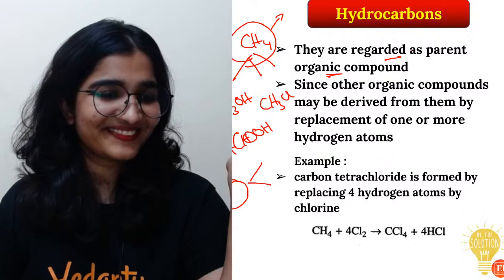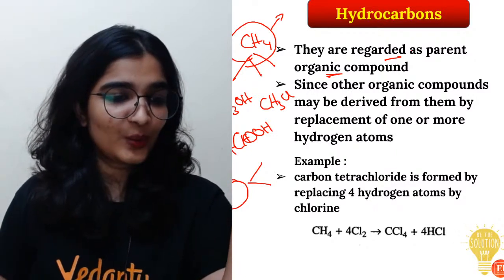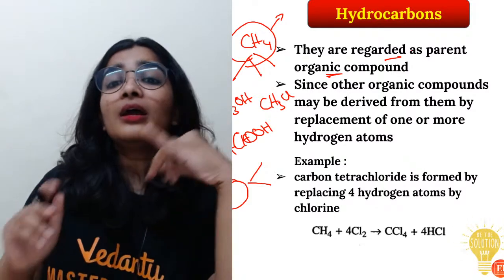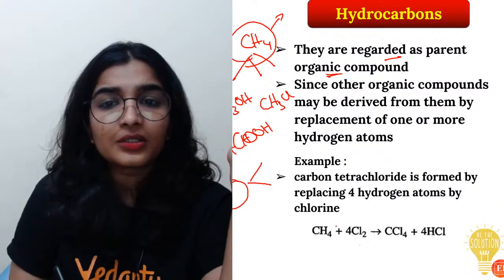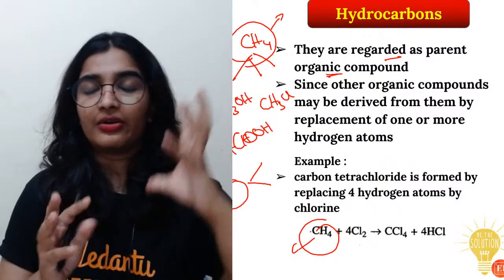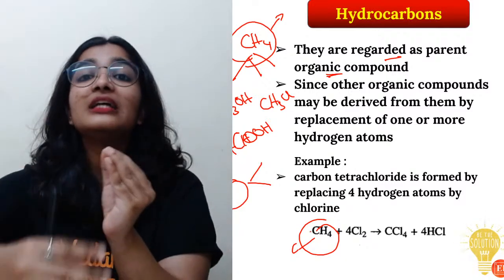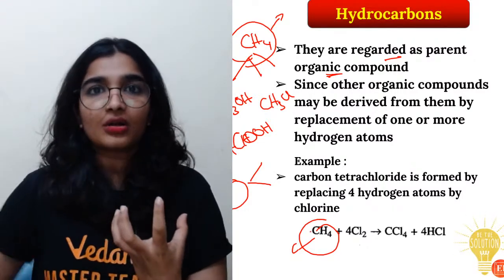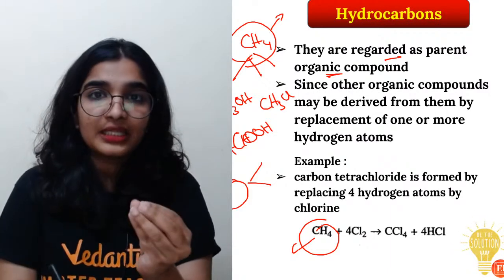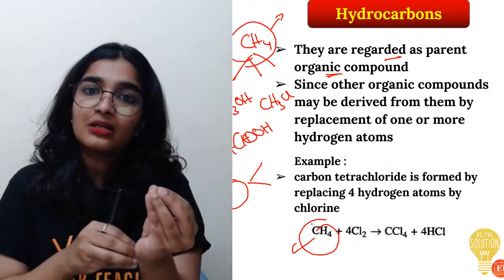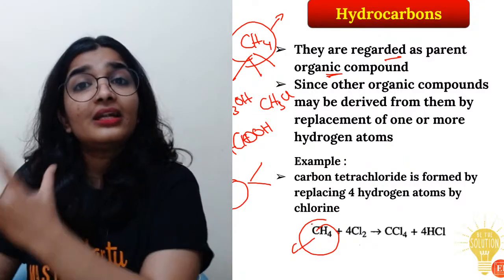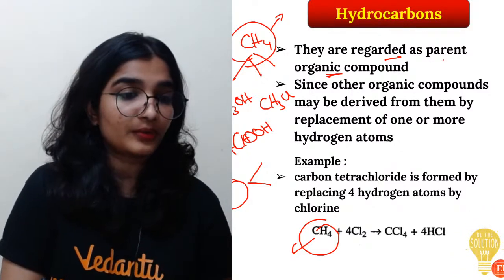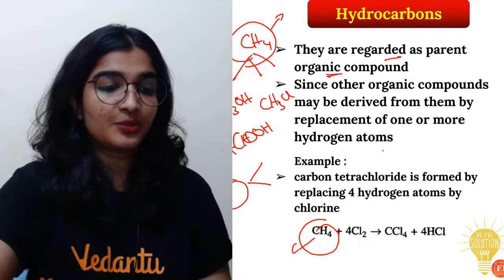CCl4 also, carbon tetrachloride. See what has happened. They took methane, which is a hydrocarbon. Children, let me explain it again. Hydrocarbons are regarded as the parent organic compound. Why are they parent? Because from the parent only we will get the daughter cells, right? In the same way, I have methane. By replacing the hydrogen atoms with some different groups, I can get different products, different compounds. That is the reason it is regarded as the parent compound. Yes, this is a substitution reaction.